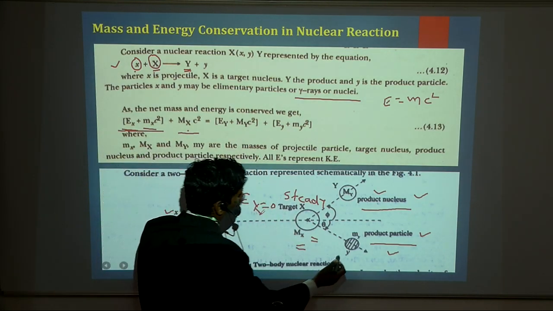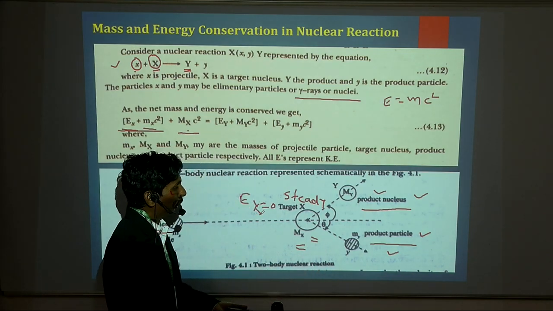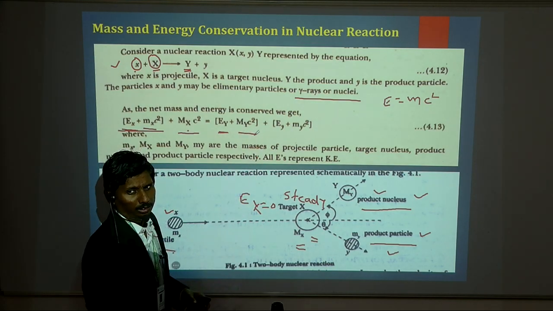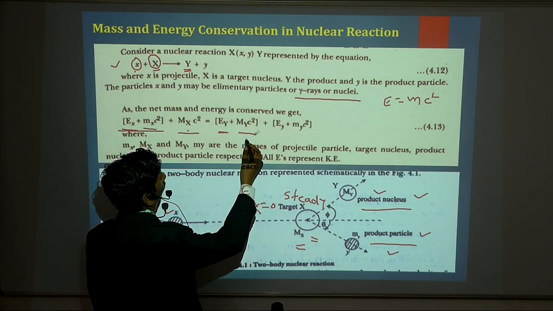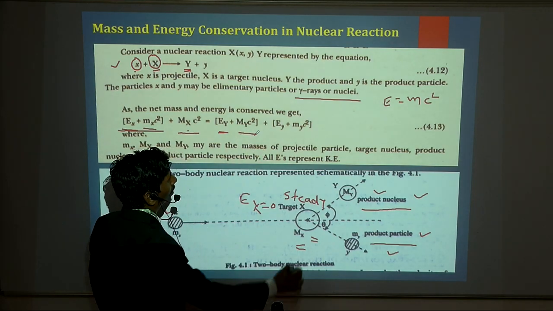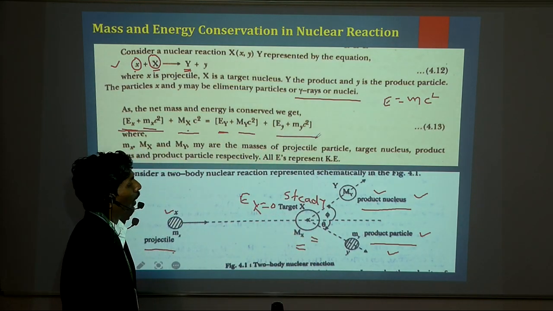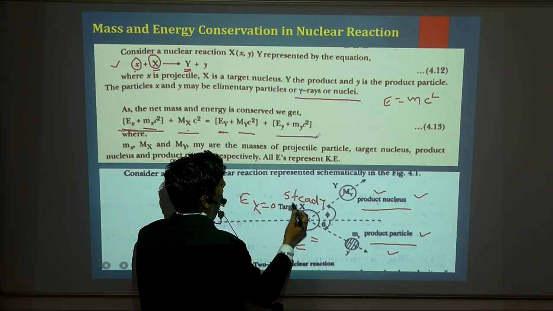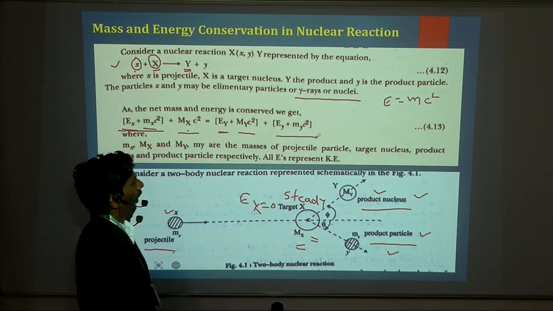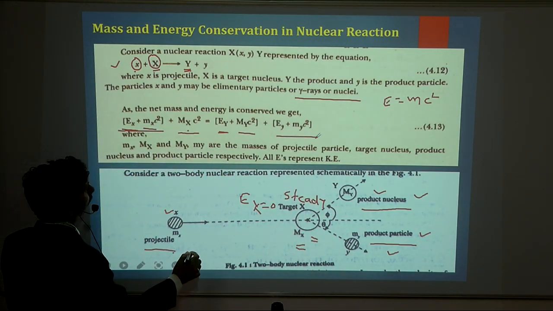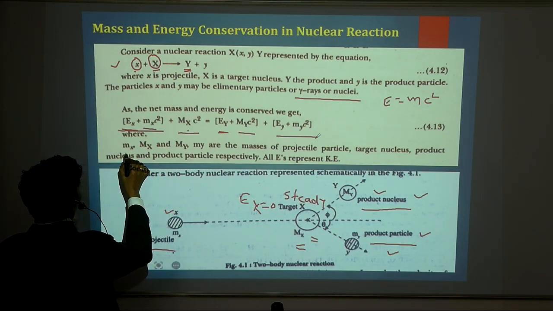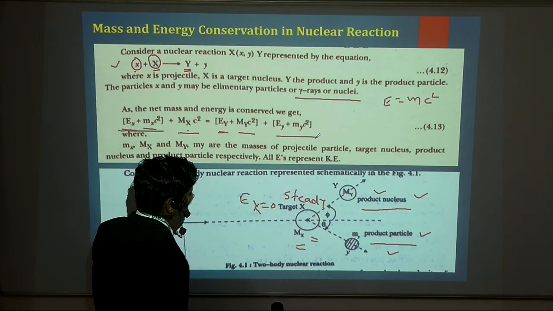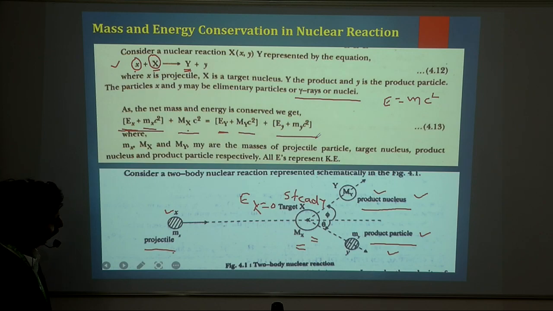Second, at the right side, what happened? The product nucleus also has motion, and therefore we can consider the kinetic energy of the product nucleus and the energy mass relation of the product. Similarly, we are considering the kinetic energy of the product particle and the mass energy relation of the product particle, because it is also in motion. Now we are going to define that mx, my, small ms, capital Ms, small m, capital My and small my are the masses of the product particle, target nucleus, and all the things.